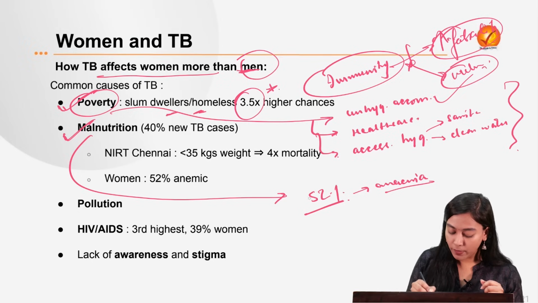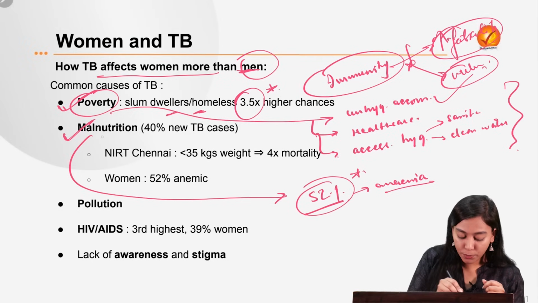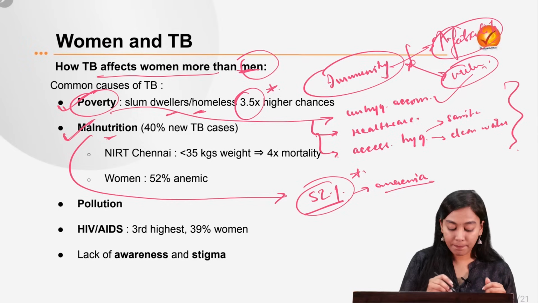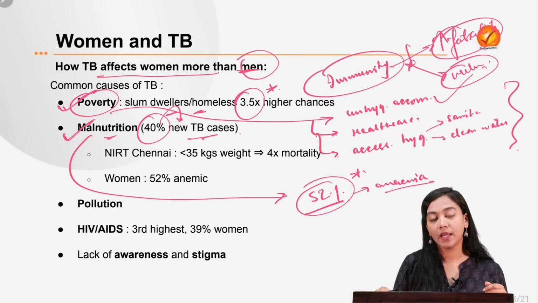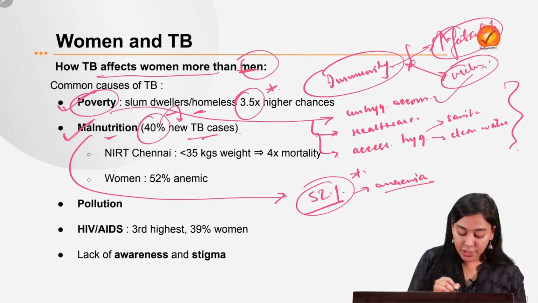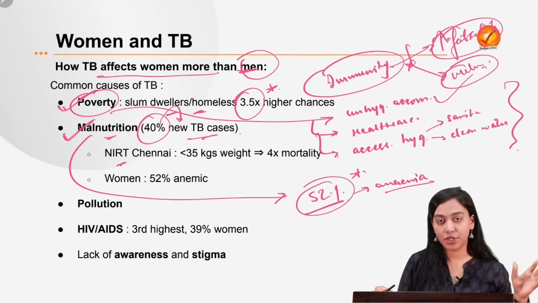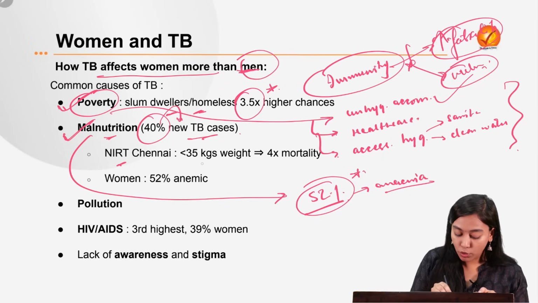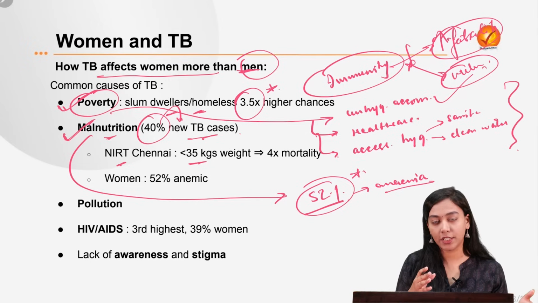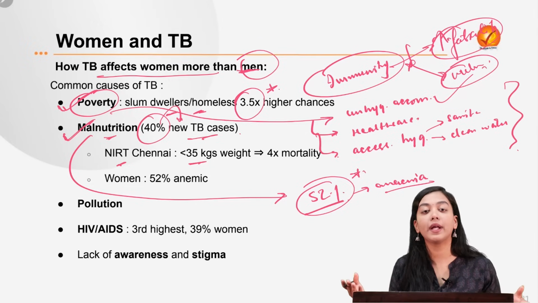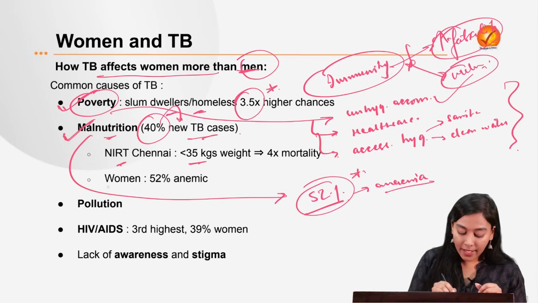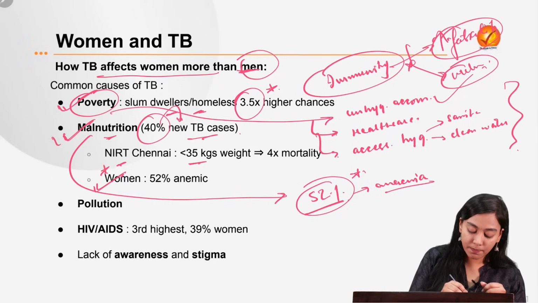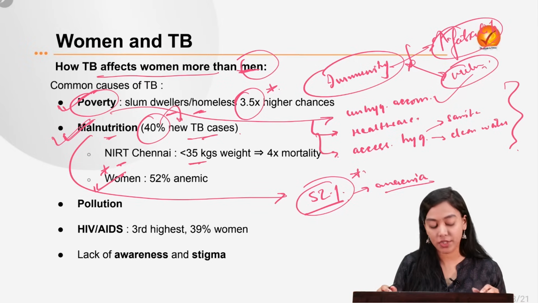So we talk about women. Women are more prone to malnutrition, and malnutrition causes about 40% of new TB cases each and every year. In fact, according to the National Institute of Research in TB in Chennai, people who weigh less than 35 kgs are 4 times more prone to getting TB as compared to those who have a moderately higher weight. Again, why are women more prone to TB? Because they suffer the huge burden of malnutrition in India.